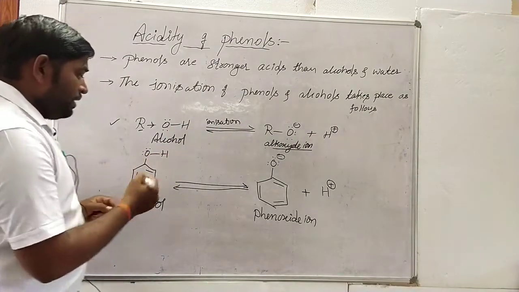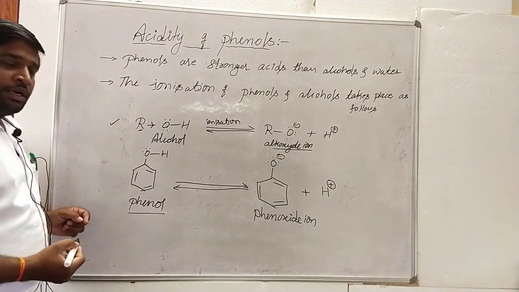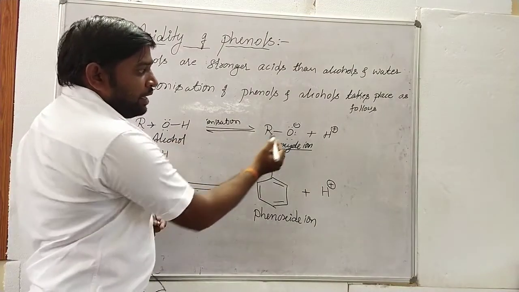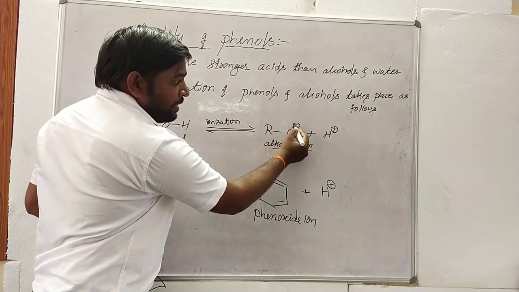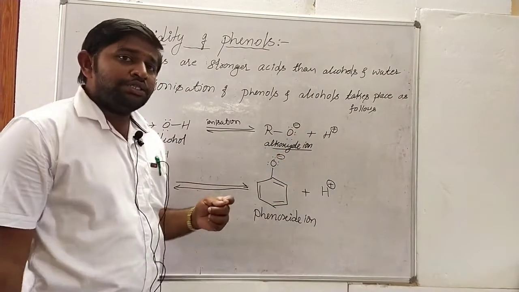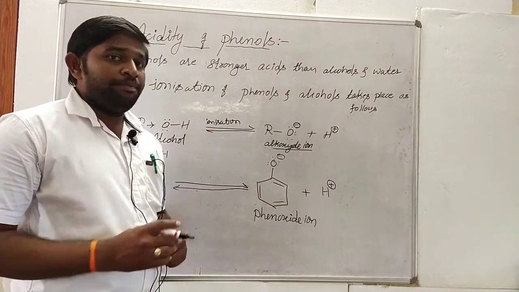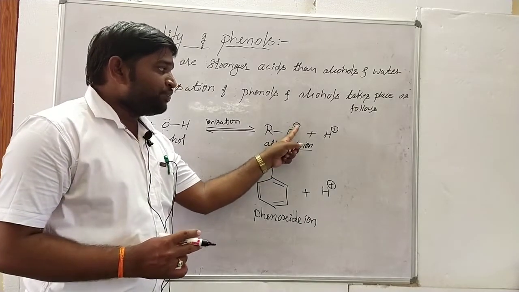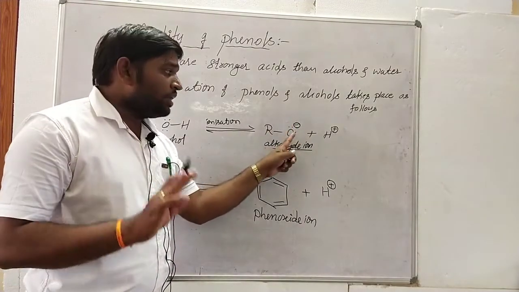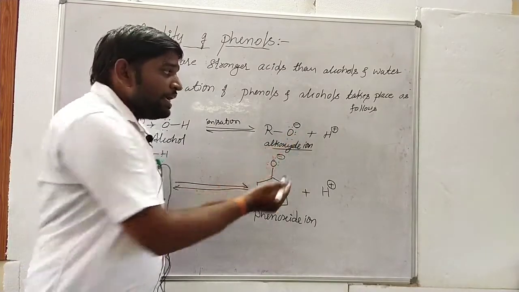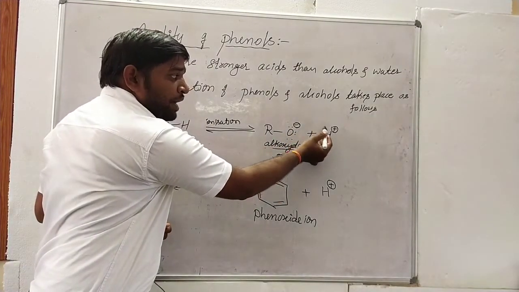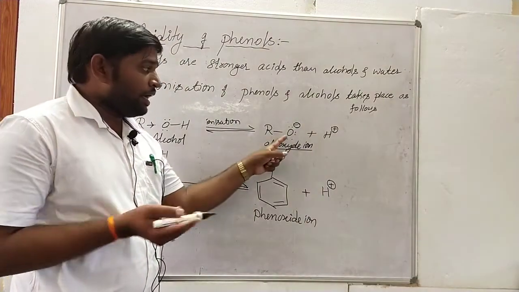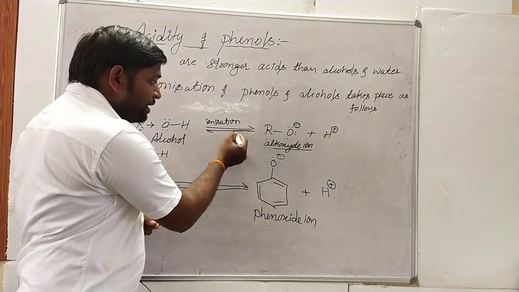In the case of alcohols, after ionization the negative charge is there. This negative charge of the alkoxide ion will not be stable and will not stay on the oxygen atom, so it can again attract a hydrogen atom and form the hydroxyl group, as a reverse reaction.